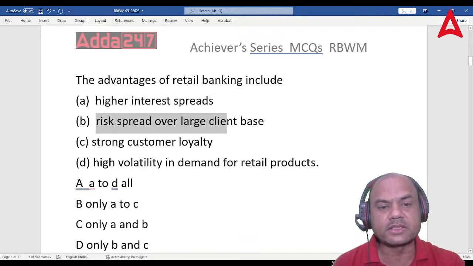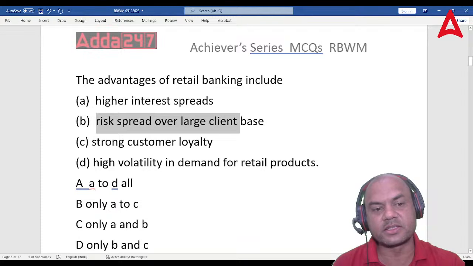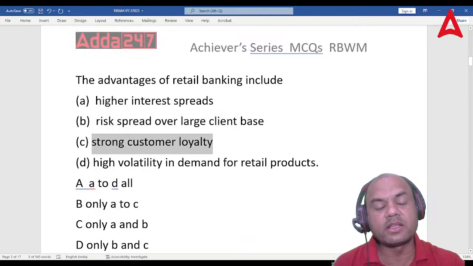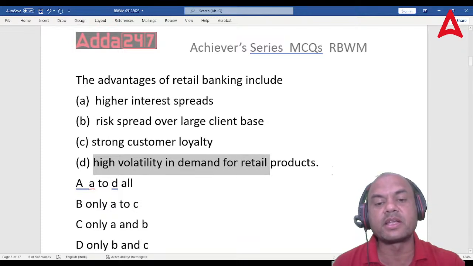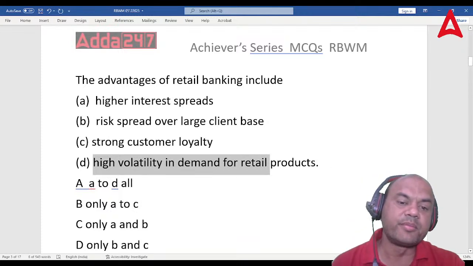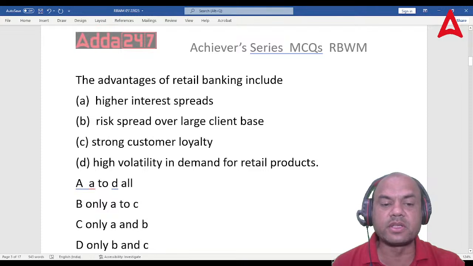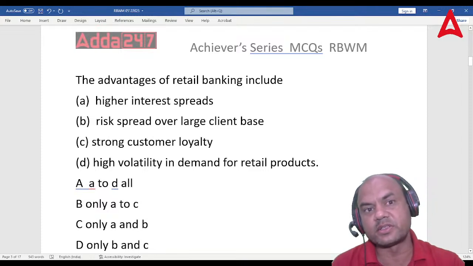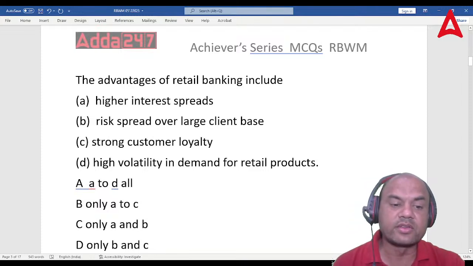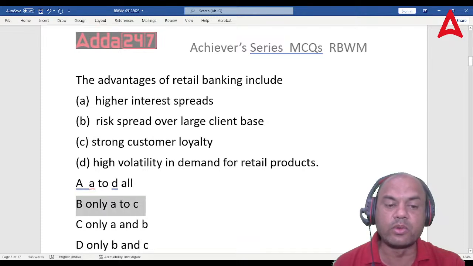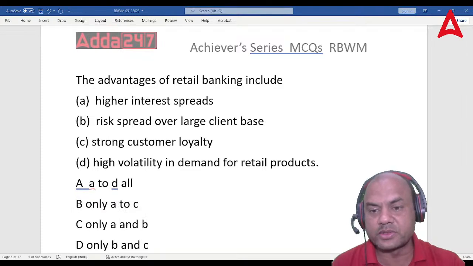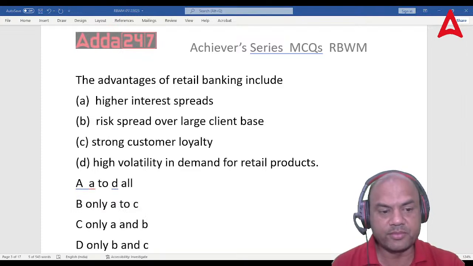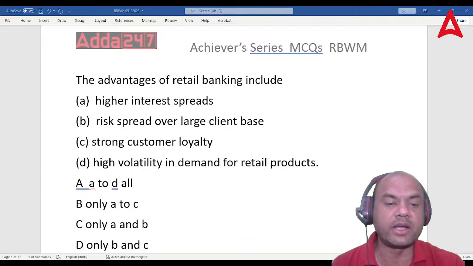Risk spread over large client base, that is also a correct answer. Strong customer loyalty, that is also a correct answer. But high volatility in demand of retail products is not correct, because in retail products the volatility is very less. So the answer will be A to C only.